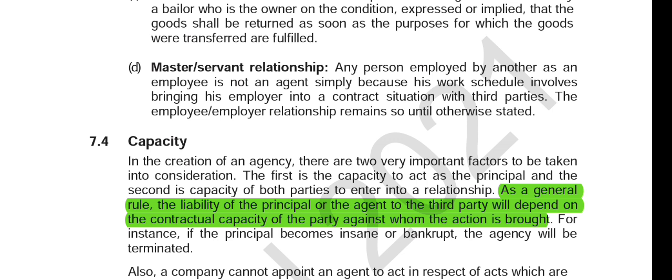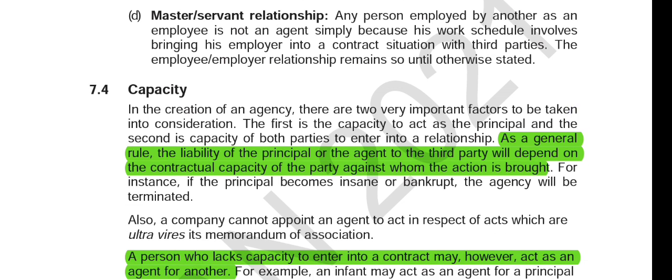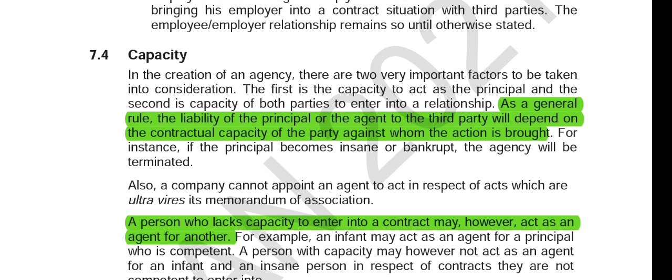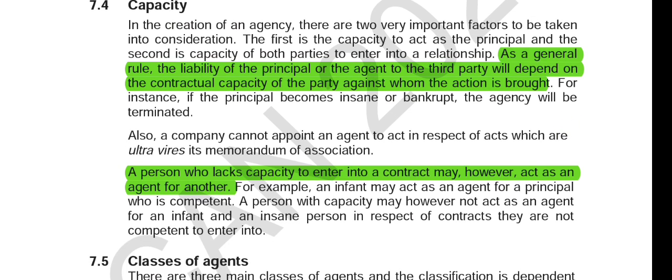So this is more or less like saying, when does one have the capacity to enter into an agency relationship? Or when does one have the capacity to say, yes, I can have an agent to act on my behalf? That is just what this is about. I highlighted this place where it says a person who lacks capacity to enter into a contract may, however, act as an agent for another. So more or less like saying an infant, a baby, can act as an agent for a principal who is competent.